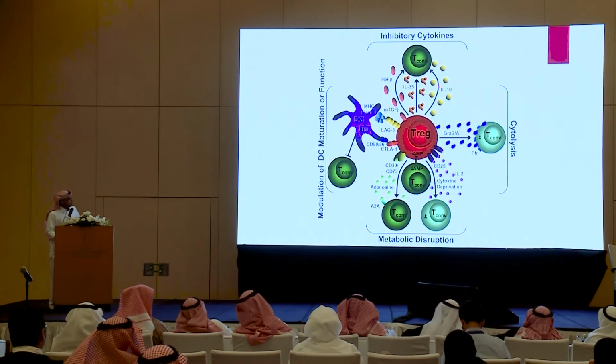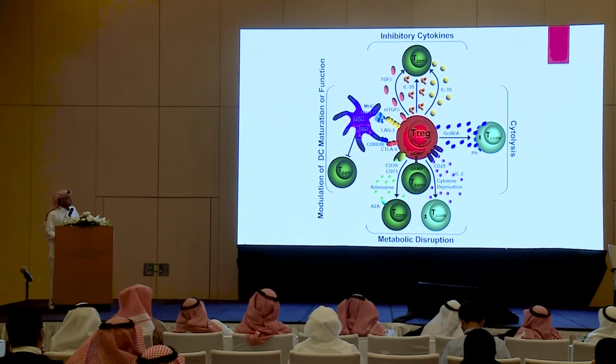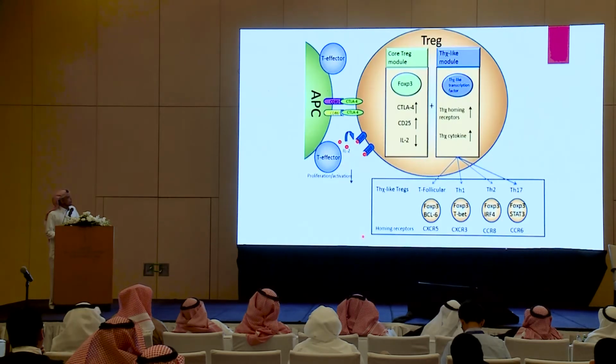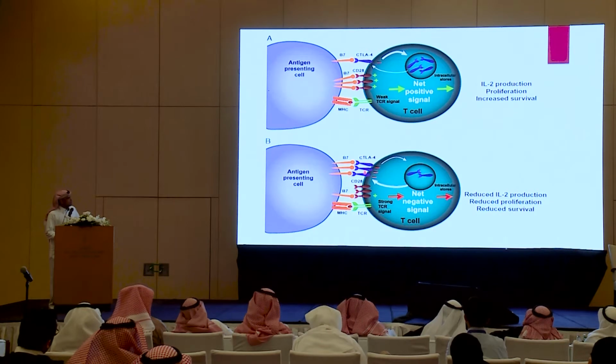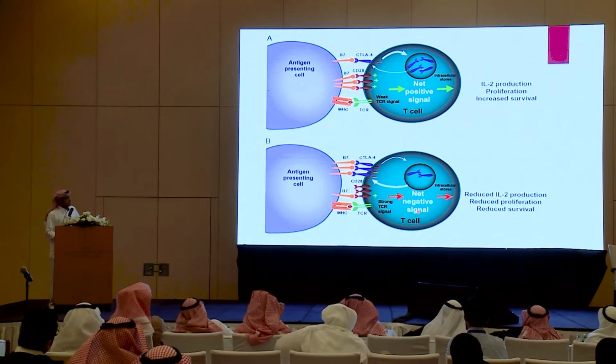As I mentioned, the Treg cell will neutralize the activated effector cell. When they finish doing their job of neutralizing the invading antigen, they should be stopped. Otherwise, when they are exaggerated, they will lead to self-damage. So this function is mediated through FOXP3. FOXP3 will increase CTLA4 and CD25, and decrease interleukin-2, which is responsible for T cell recruitment. So CTLA4 will be responsible for suppressing the fusion between the T cell and antigen-presenting cell. It will lead to a net negative signal.